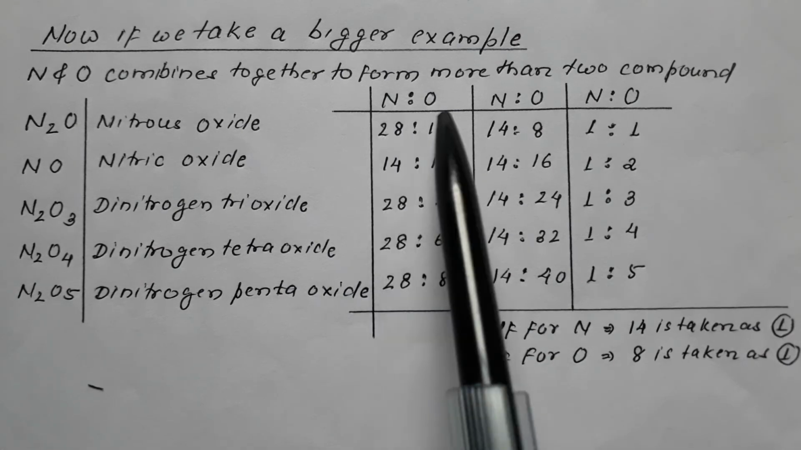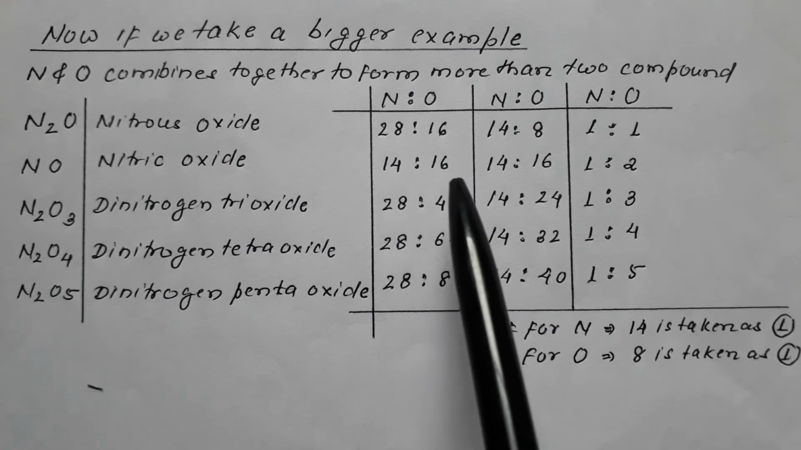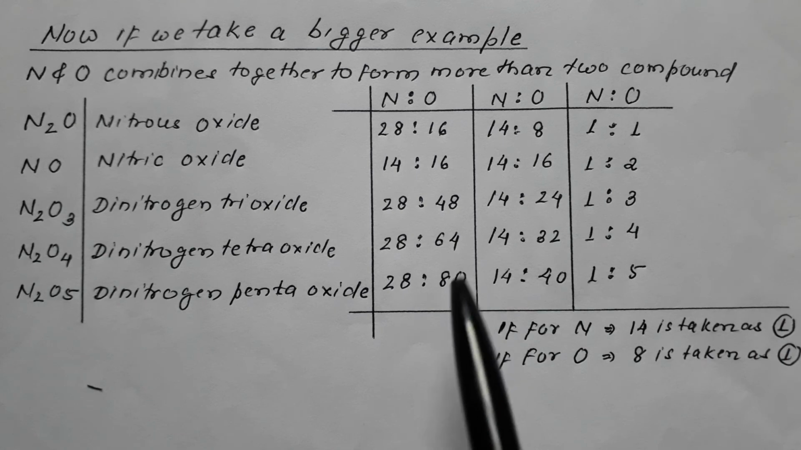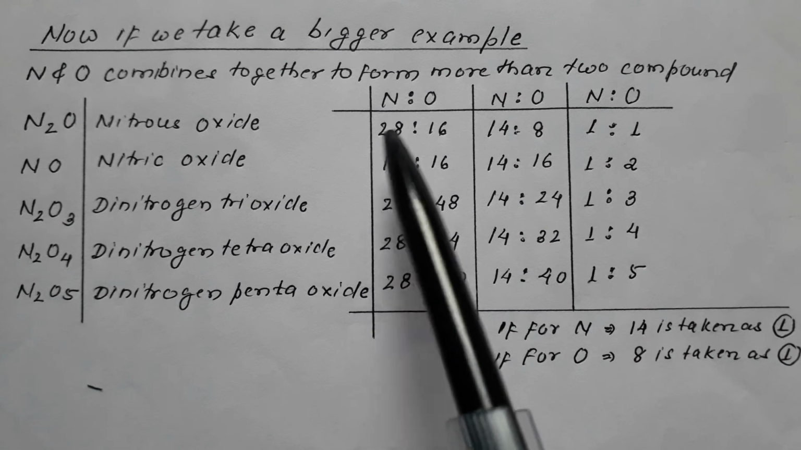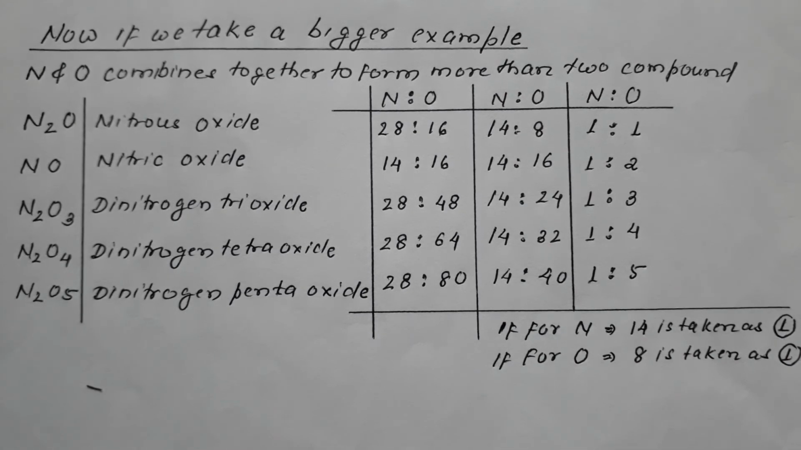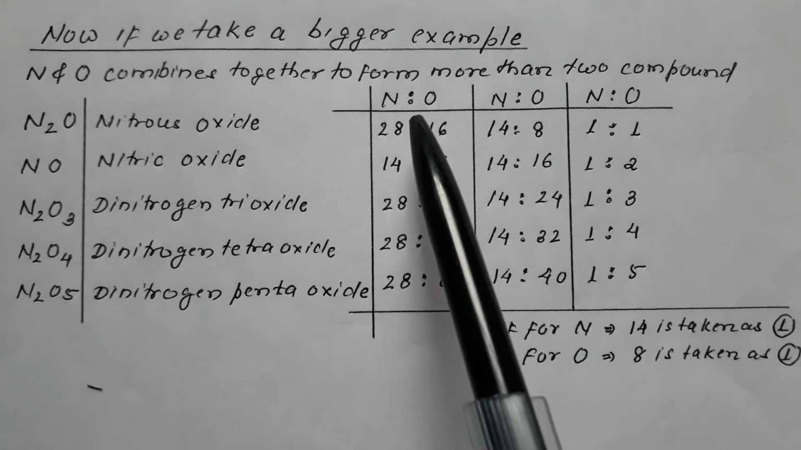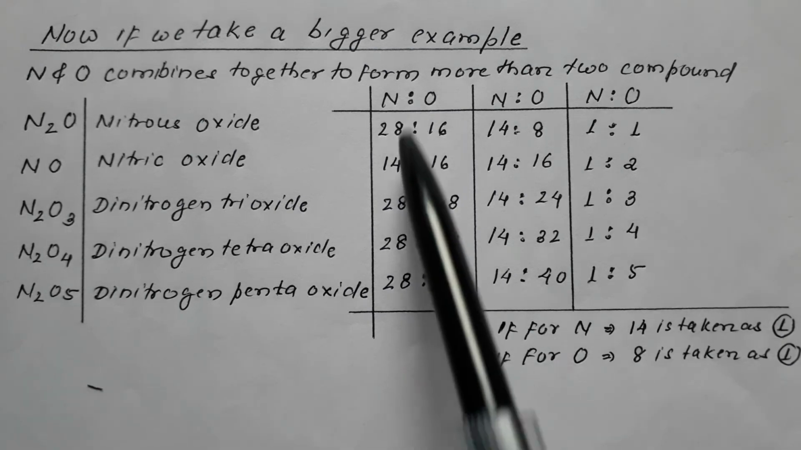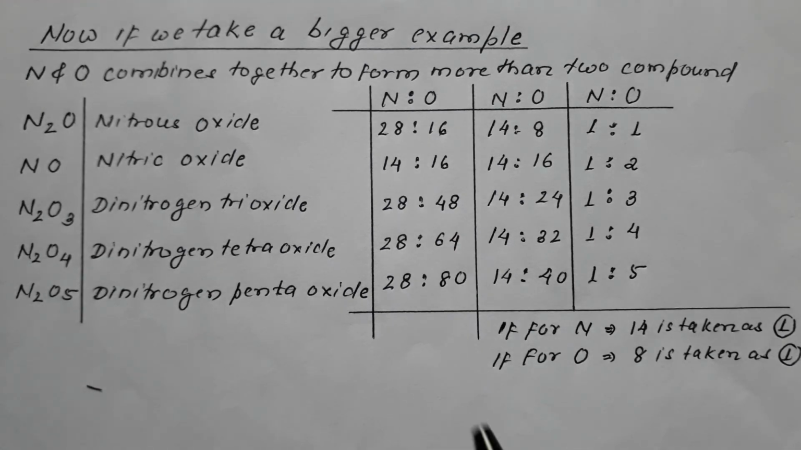So nitrogen is to oxygen is in the ratio 28 is to 16 in the first, 14 is to 16 in the second, 28 is to 48 in the third, 28 is to 64 in the fourth, and 28 is to 80 in the fifth case. Now all are 28, one is 14. So just to make it the same, either convert this into 28 or convert all into 14. To be on the simpler side, we are making all 14. The value of nitrogen is now being made 14 instead of 28.